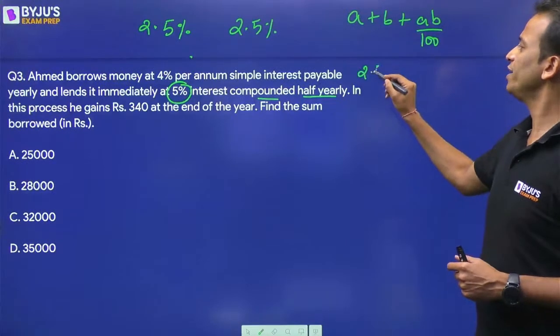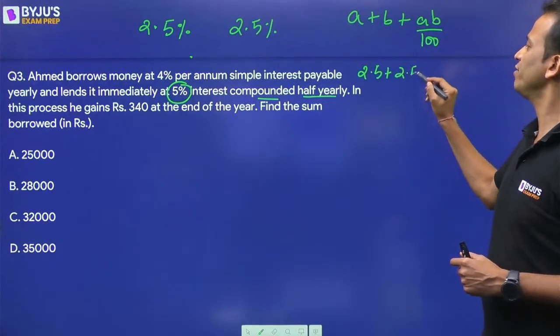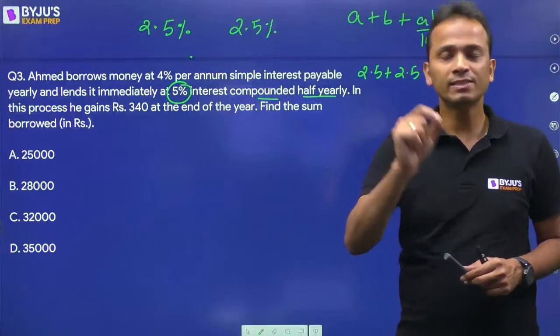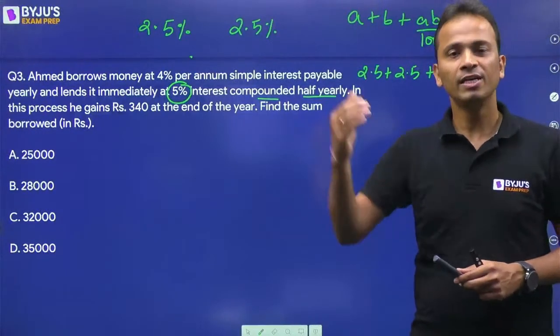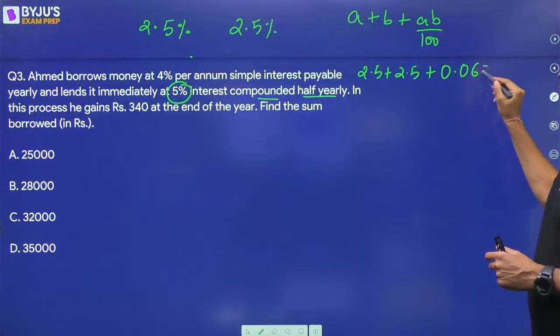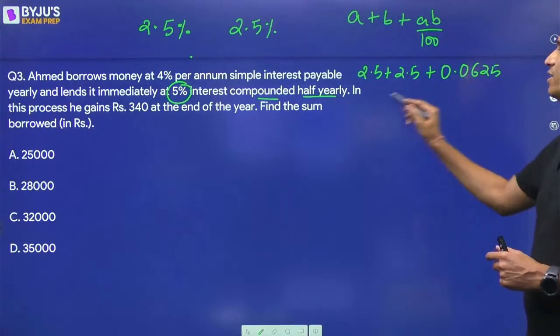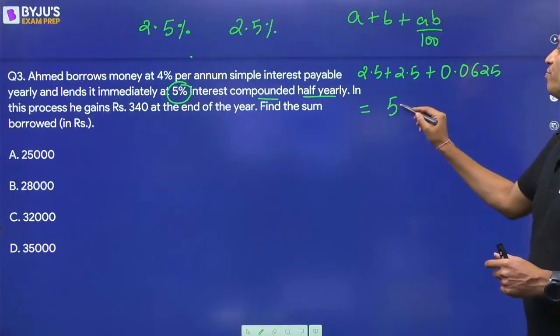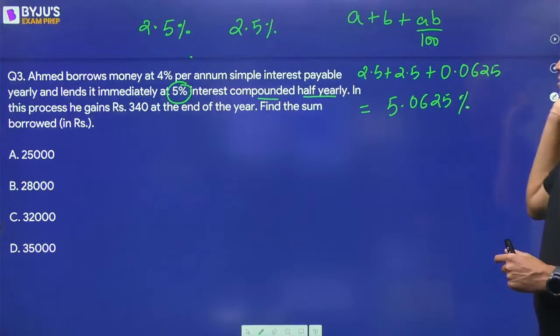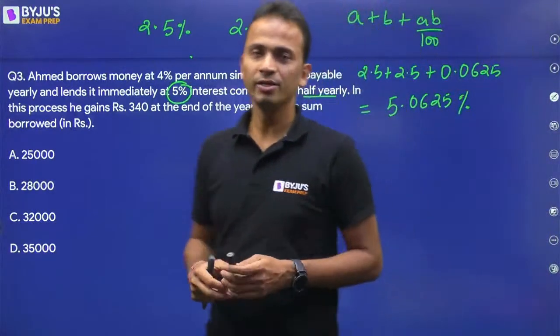So 2.5 plus 2.5 plus 2.5 into 2.5 divided by 100 is 0.0625. Let's add these numbers. So it will be 5.0625 percent.